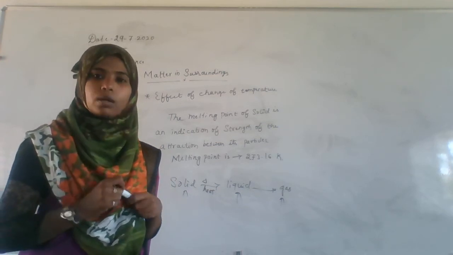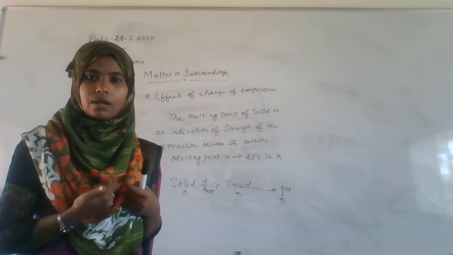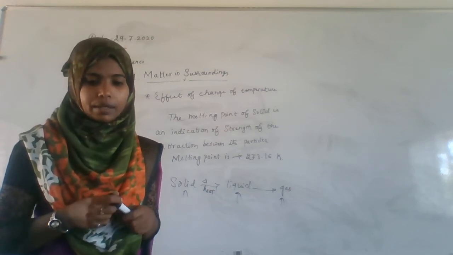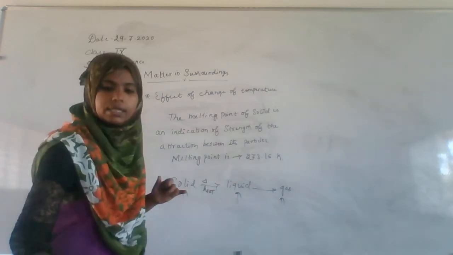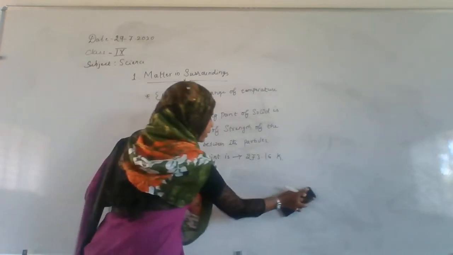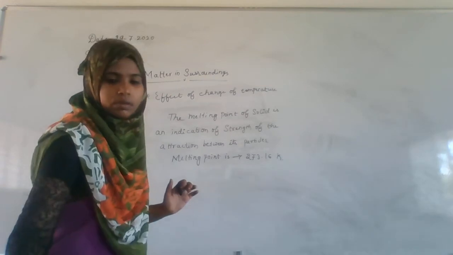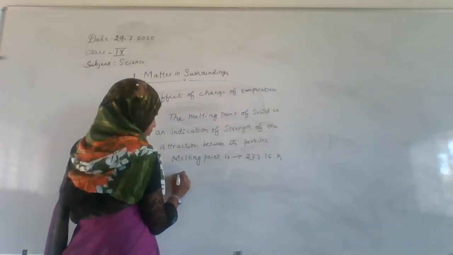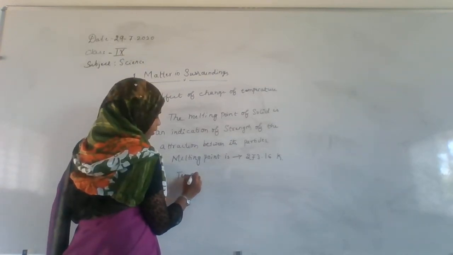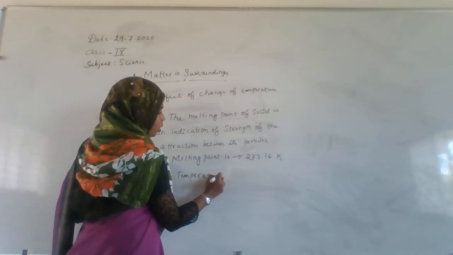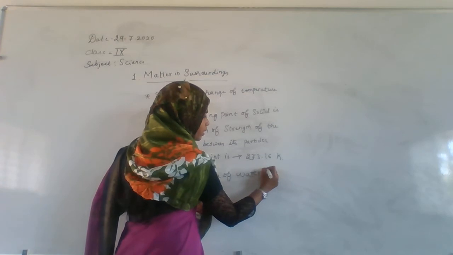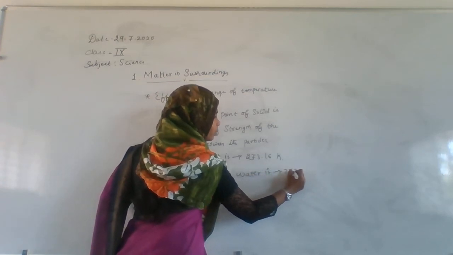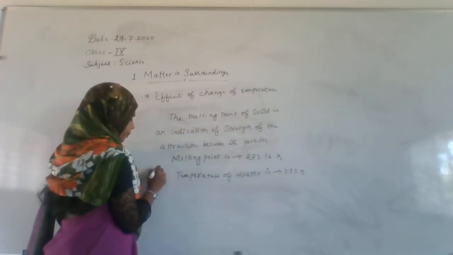That means the water particles start moving freely. And the temperature of the water at boiling point is 373 Kelvin.